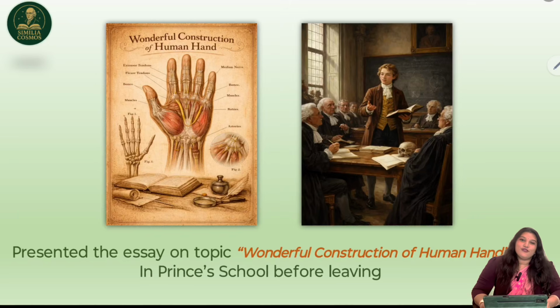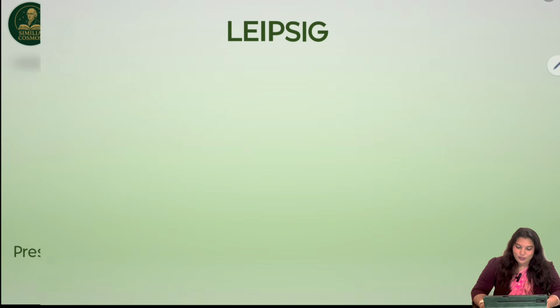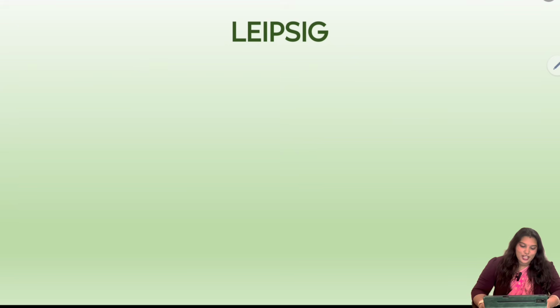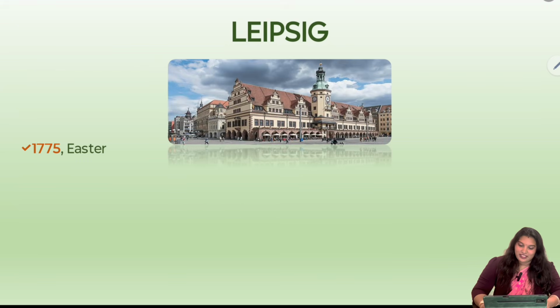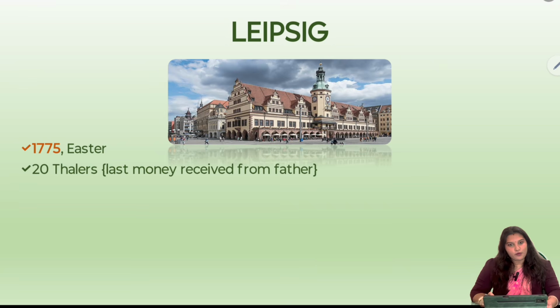And then he leaves to Leipzig. He leaves to Leipzig to study medicine. In 1775 Easter he leaves to Leipzig, and he has only 20 thalers of money, which was the currency then. It was the last money he received from his father. After that he started earning his own money.